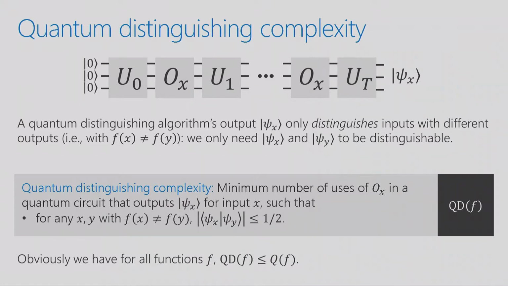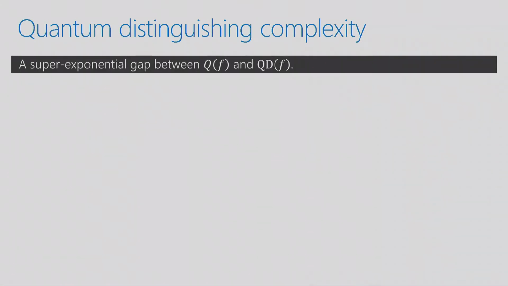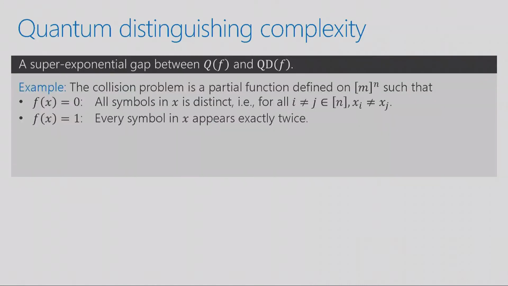And if you work in query complexity and you've heard of randomized sabotage complexity, then fun fact, this is the quantum analog of that measure. If you haven't heard of it, it doesn't really matter. All right, so I just wanted to mention that this measure really is different from quantum query complexity in the sense that for partial functions, you can have an exponential separation between this and quantum query complexity. And the collision problem is an example that exhibits this.